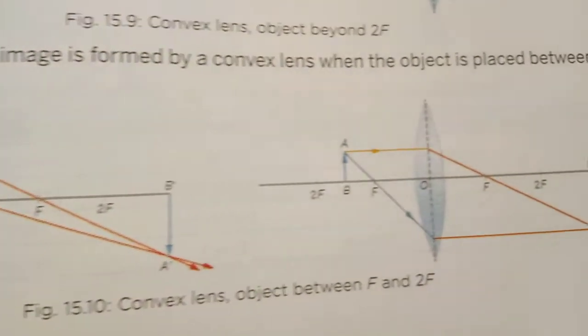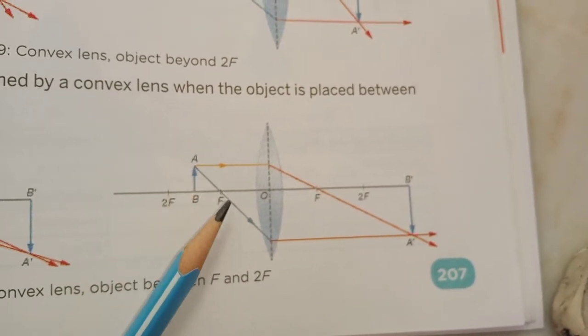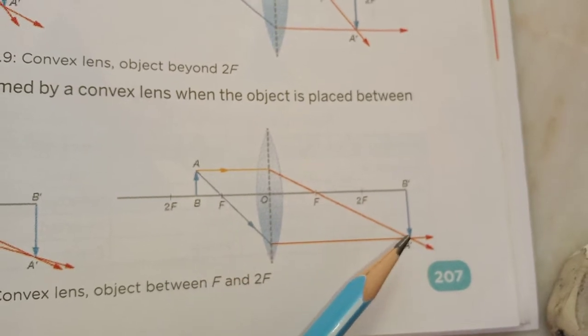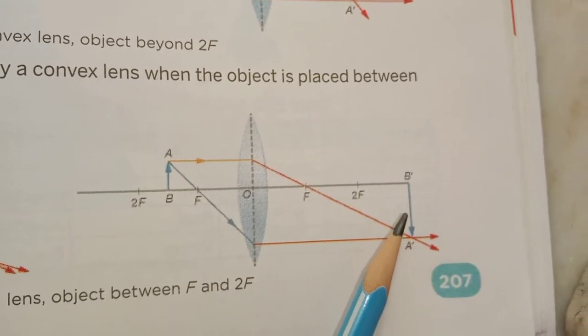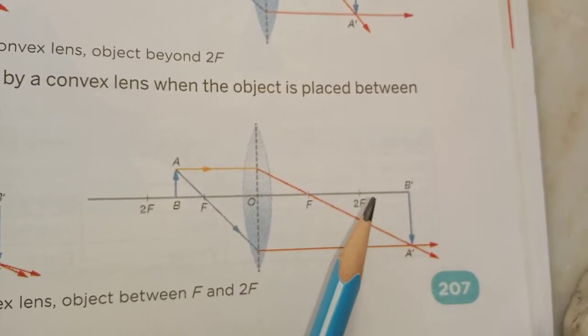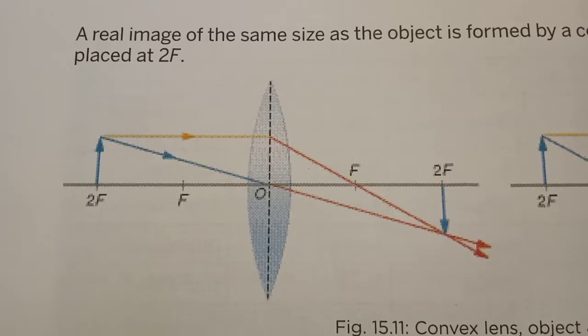This is the difference, and this is the same diagram, but the light rays are going differently. It is going parallel to the principal axis first, and now it is going to the focus point f, and after diffraction it goes parallel to the principal axis, and it meets at the same location. We are putting the object between f and 2f, and the image is formed beyond 2f. So these are the ray diagrams of convex lenses. Some more diagrams are here.